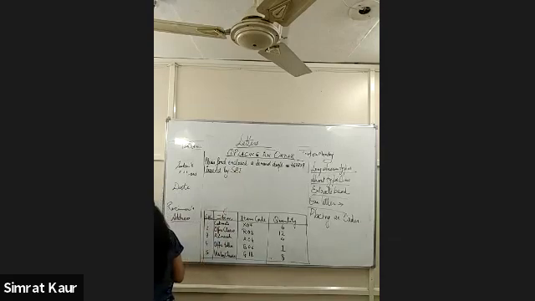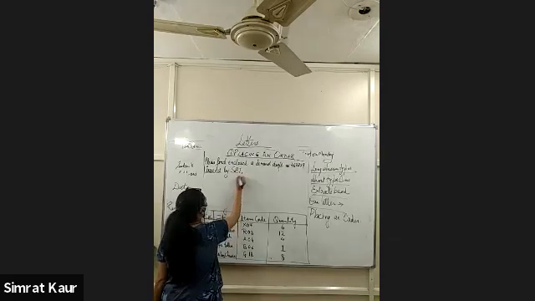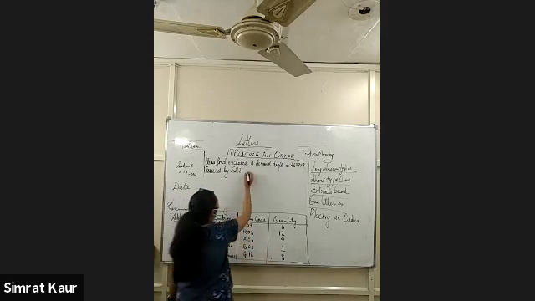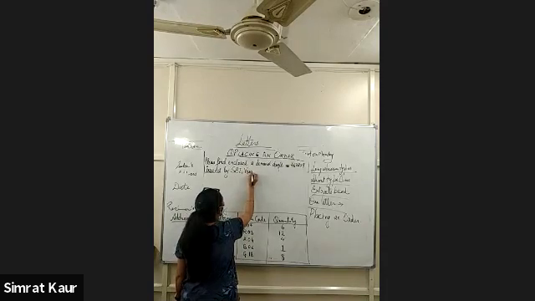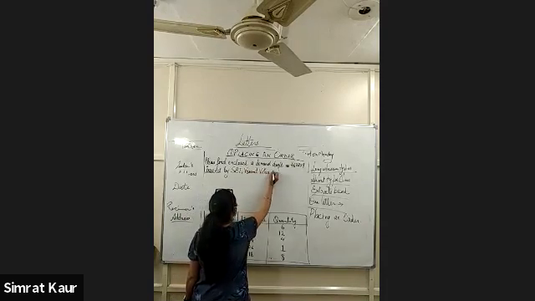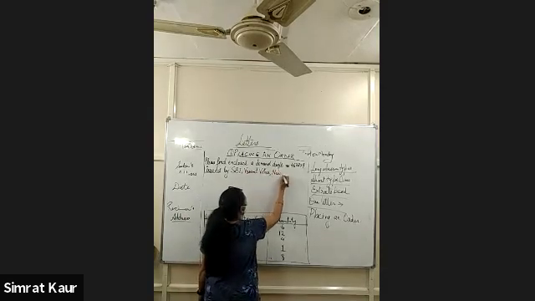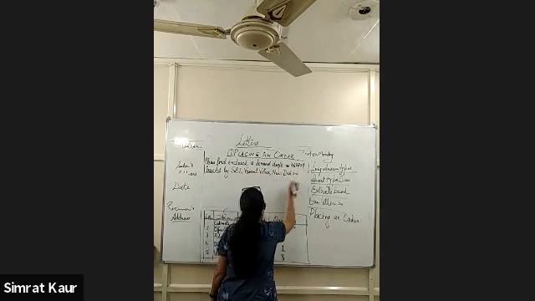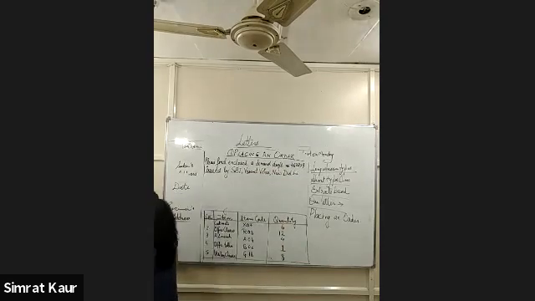State Bank of India. And this is the place, the particular area, you can write Vasant Vihar, any place in Delhi you can write. New Delhi. This is the branch of the bank, New Delhi.